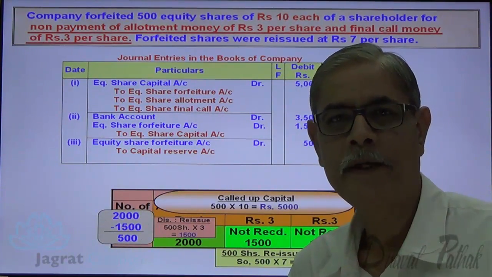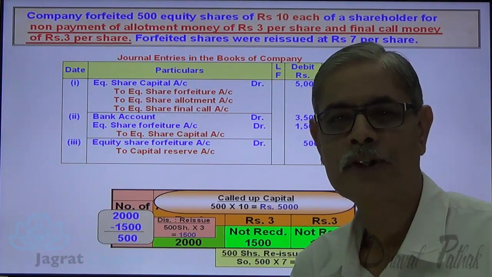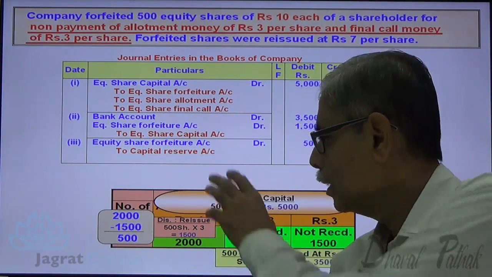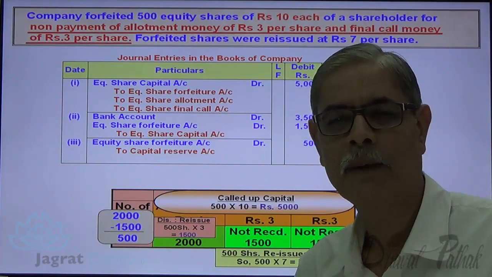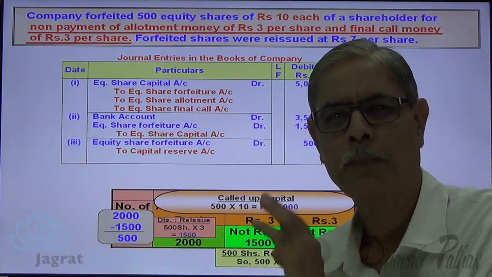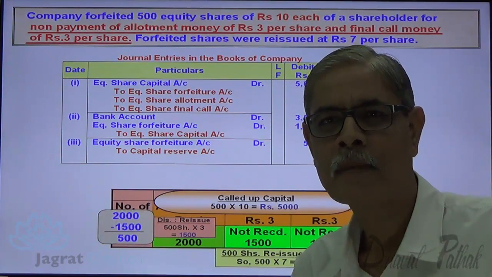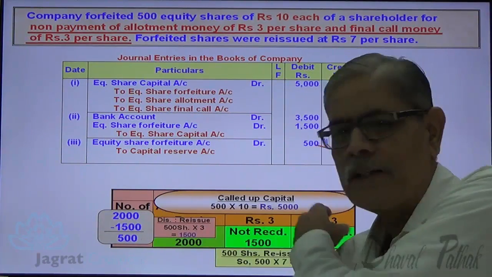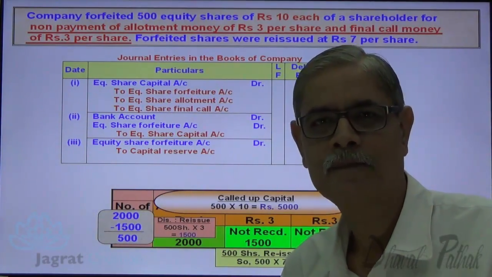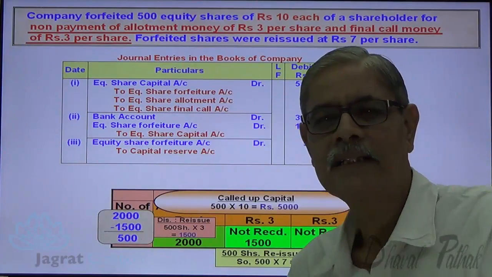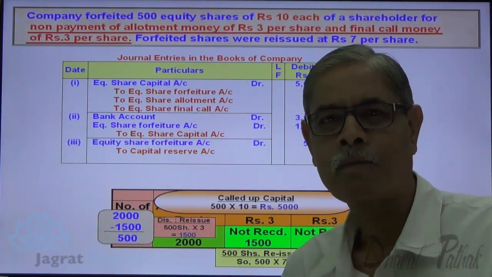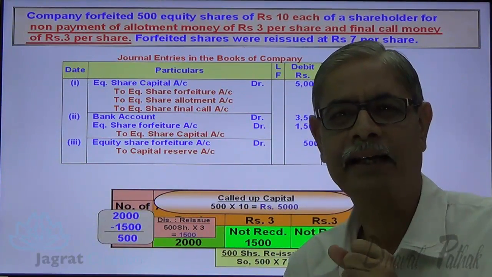I have tried to explain to you these forfeiture and reissue entries. Observe the working that I have prepared for your better understanding, that I am going to prepare in all the sums to come. But I advise, once you have followed all these things, write these journal entries in the examination hall out of your clear understanding in the mind.